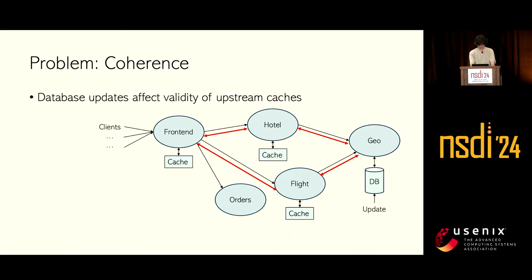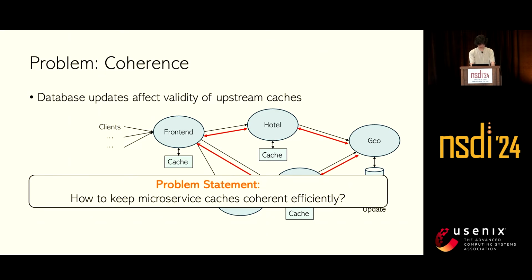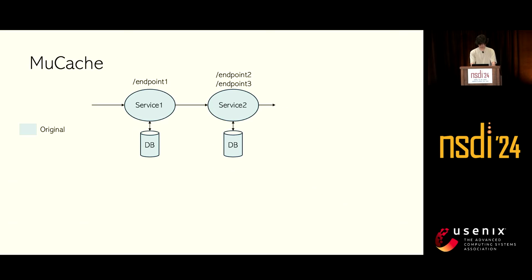Unfortunately, the state of the art with respect to caching is rather limited. Developers have to carefully manage the cache for different applications, so they often require manual configuration of an ad hoc time-to-live eviction time, which usually ranges from seconds to hours. Tuning the TTL could lead to incorrect behavior and could significantly affect performance. So the main problem that we need to solve is to keep caches coherent in microservices and make it efficient with minimal synchronization and coordination among services.